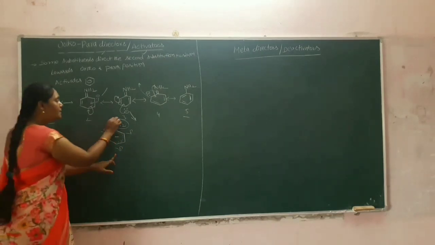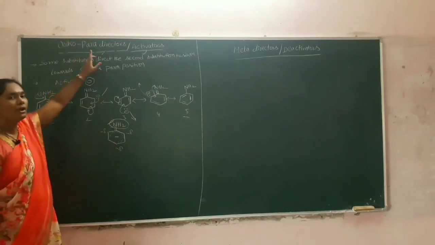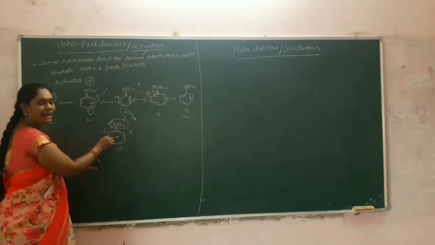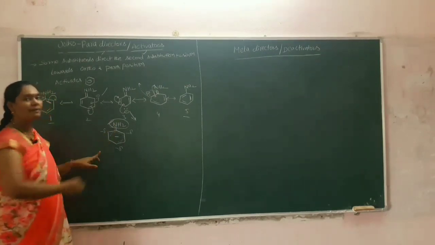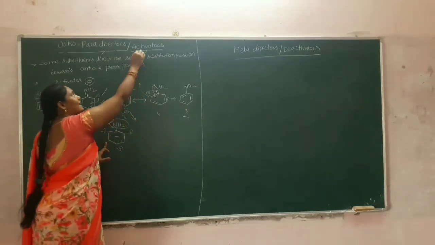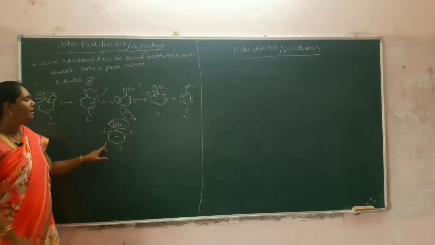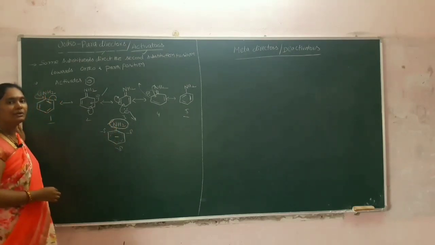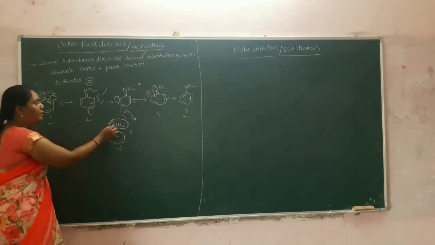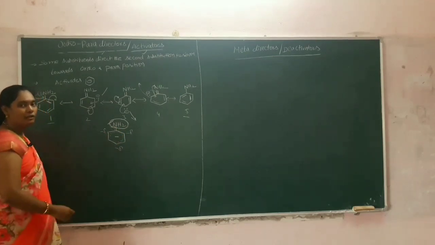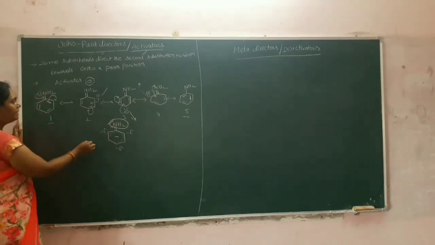So these groups are known as ortho-para directors. Because of this electron migration from group to system, the benzene ring will be activated. That's why we can say it is an activator. And this NH2 group is known as an ortho-para director.